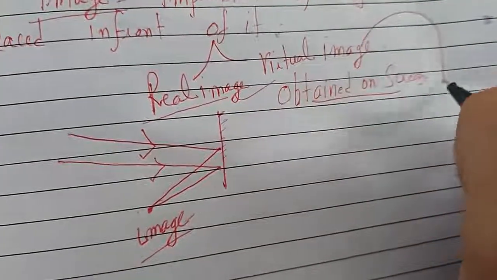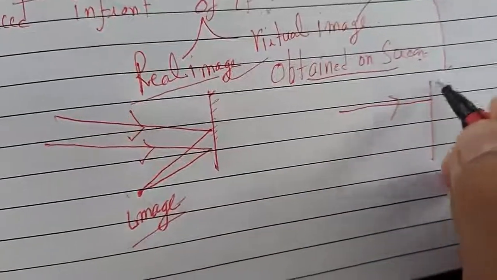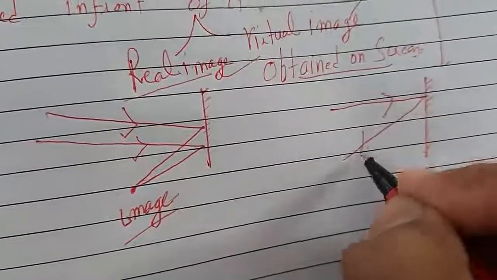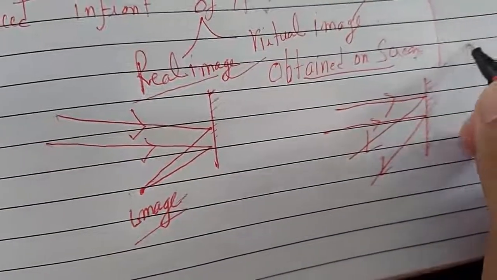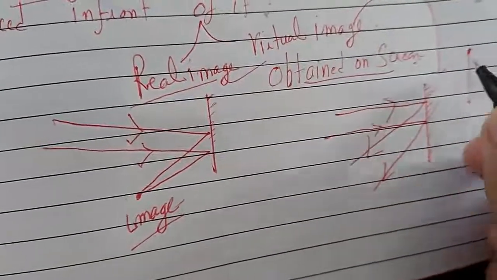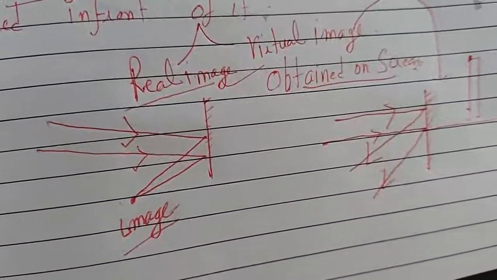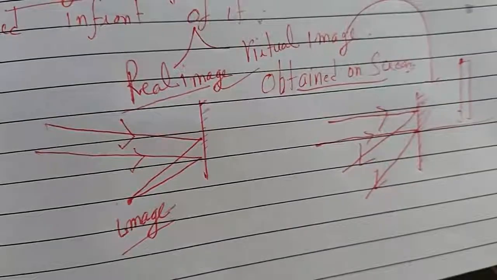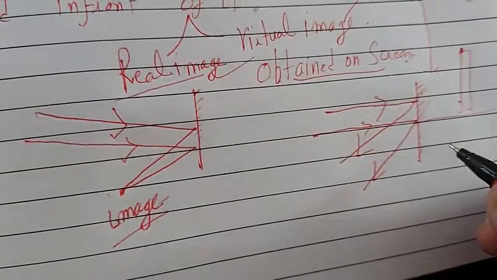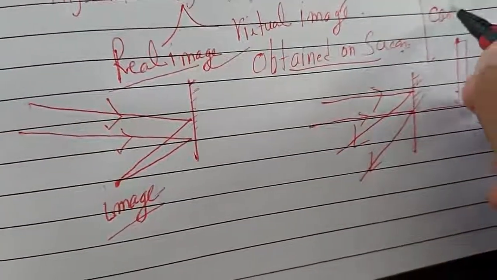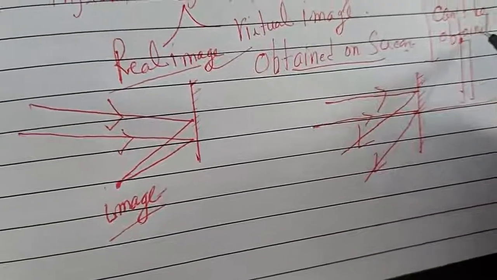The virtual image is exactly opposite to it. The two rays will never meet. They will appear to meet behind the mirror. Suppose they are going like this after reflection. They will appear to meet behind the mirror here, and at this location the image will be formed. If the rays of light appear to meet at a point after reflection from the reflecting surface, we can say we got a virtual image. And this virtual image can't be obtained on a screen.